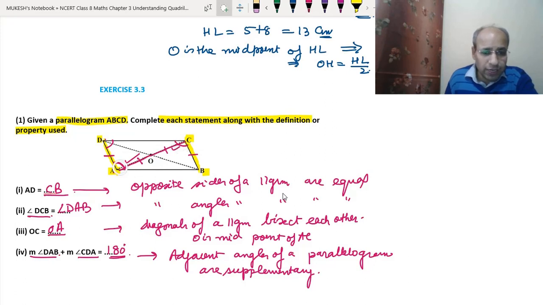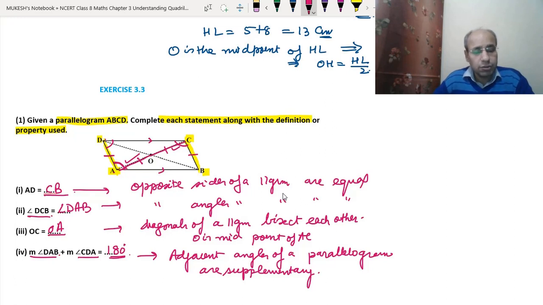And the measure of angle DAB and the measure of the adjacent angle, the sum of these two angles, will be equal to 180 degrees because these are the parallel sides and this is a transversal. So these angles become co-interior angles. So they will be supplementary. I hope this question 1 is clear to you.